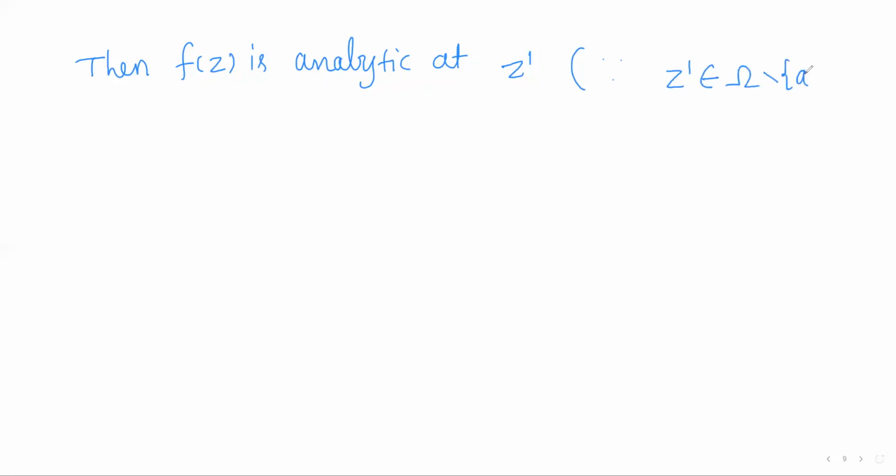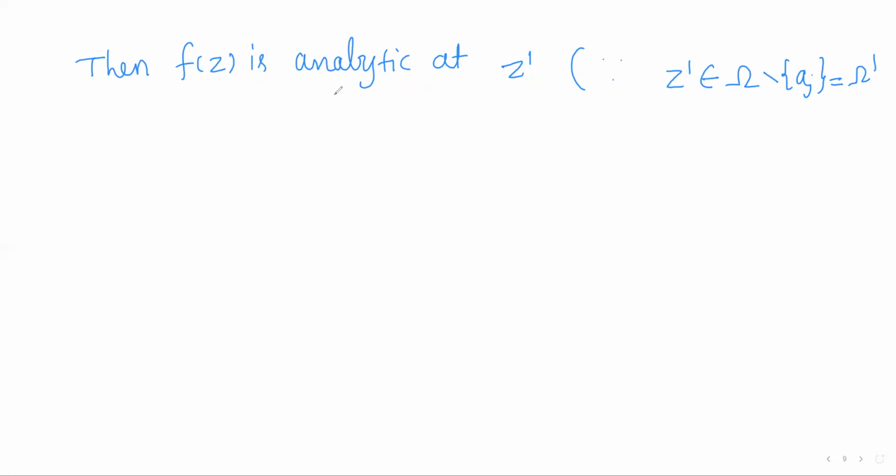So f of z is analytic at Z dash. This is because Z dash is a point of omega other than the a_j, so it will be a point of omega dash, in which there are no singularities.